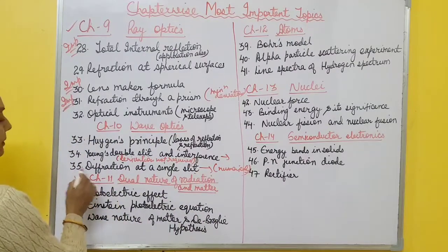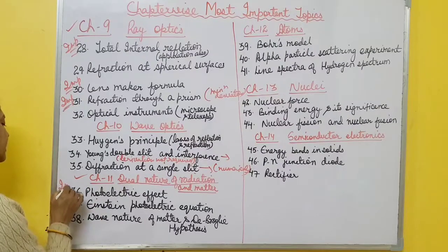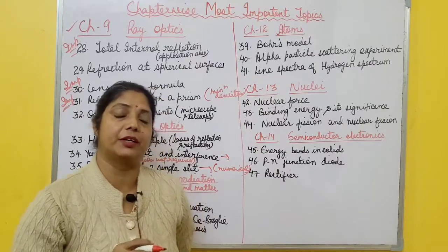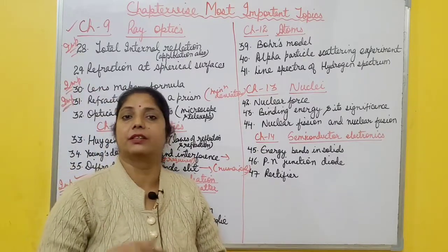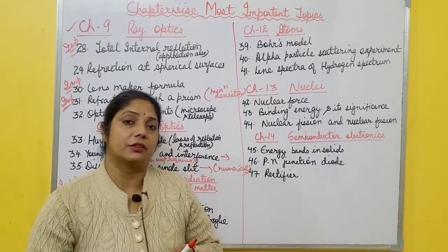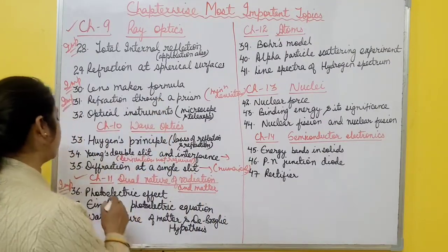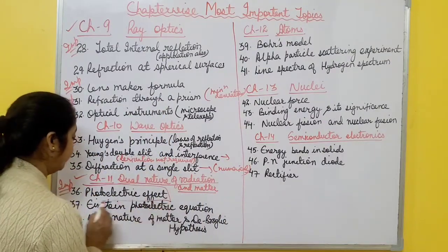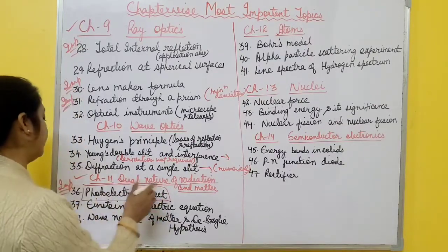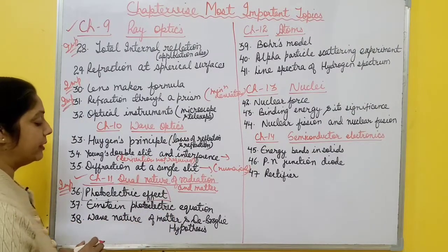Now after this, chapter number 11, dual nature of radiation and matter. In this one the most important topic is the complete study of the photoelectric effect, the experimental study of the photoelectric effect: how current changes with intensity of light, how it depends on frequency of light, and how it depends on the potential, positive or negative. So this topic is very important, photoelectric effect, everything you must know about this, right? Experimental setup. Then Einstein photoelectric equation, and the last topic from this chapter, wave nature of matter and de Broglie hypothesis.